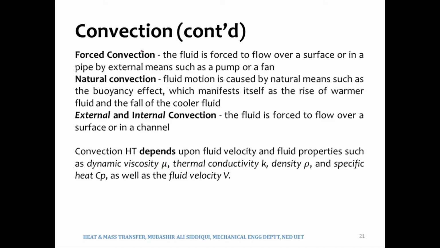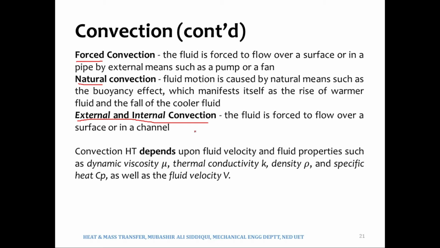Now there are various types of convection. For example, there is natural convection, and then there is forced convection, and then there is external and internal convection. When the fluid is flowing over a surface, for example, over a plate, that is a sort of external convection.